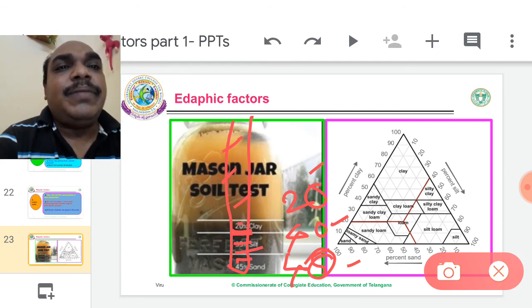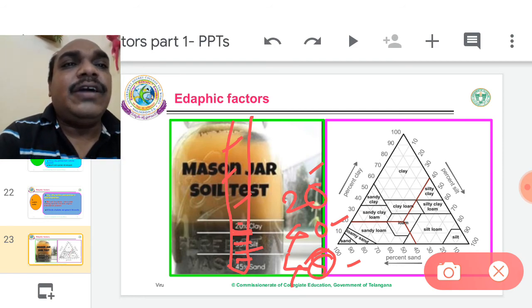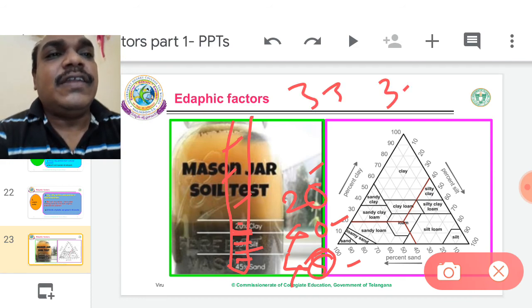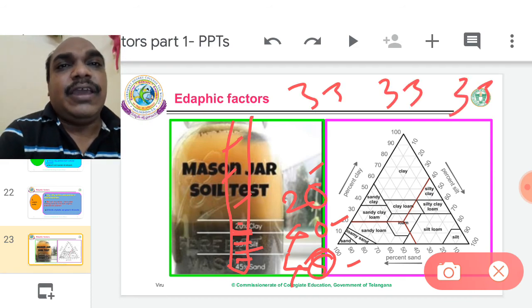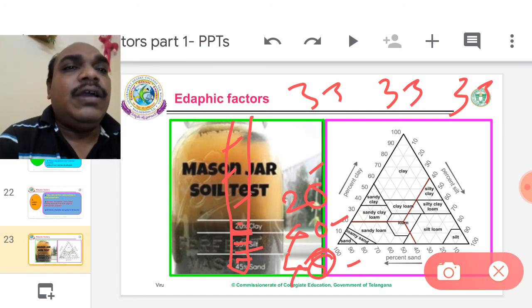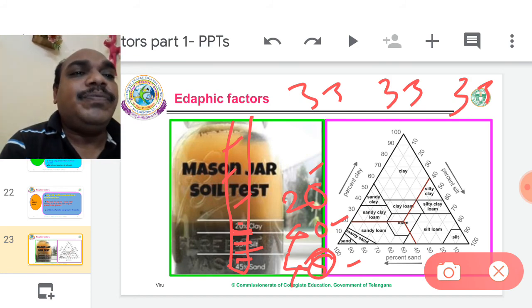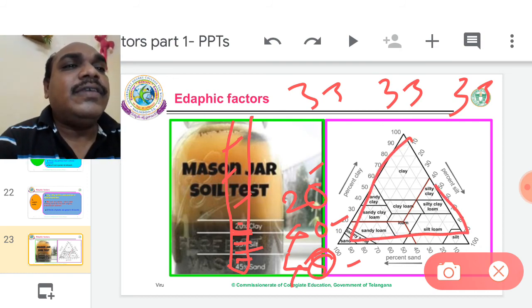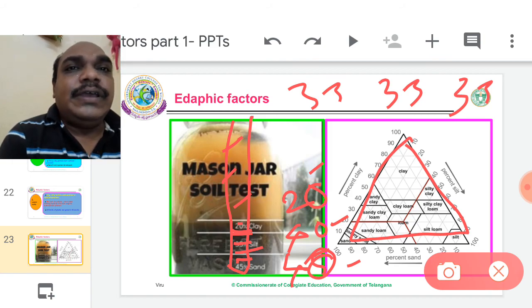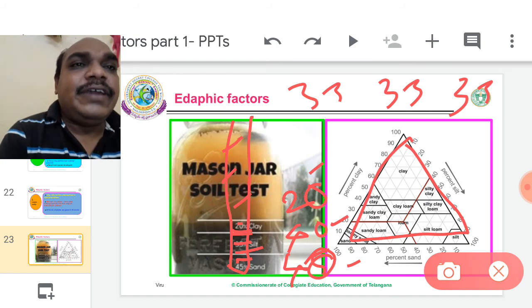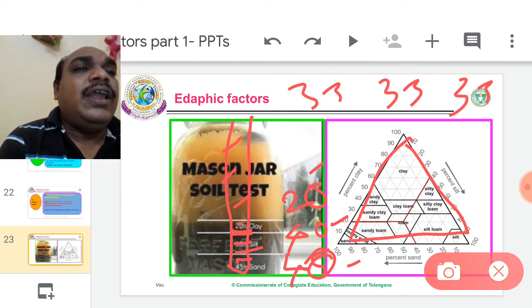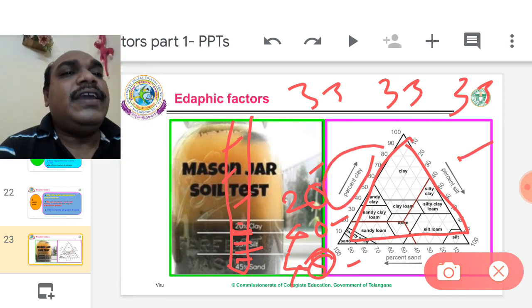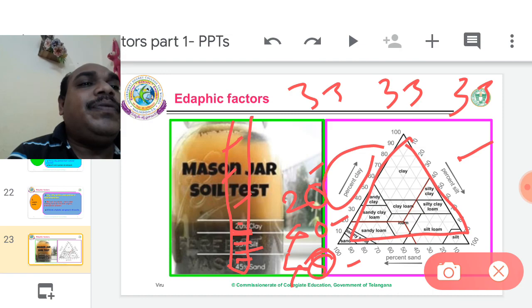But what are the ideal percentages among the three for making loam? 33, 33, 33. These are the ideal percentages for making loam. But we got 20, 40, 40. So we apply these on the triangle beside. This is one of the measuring graphs. This graph was developed by USDA, the United States Department of Agriculture. USDA gave this graph.